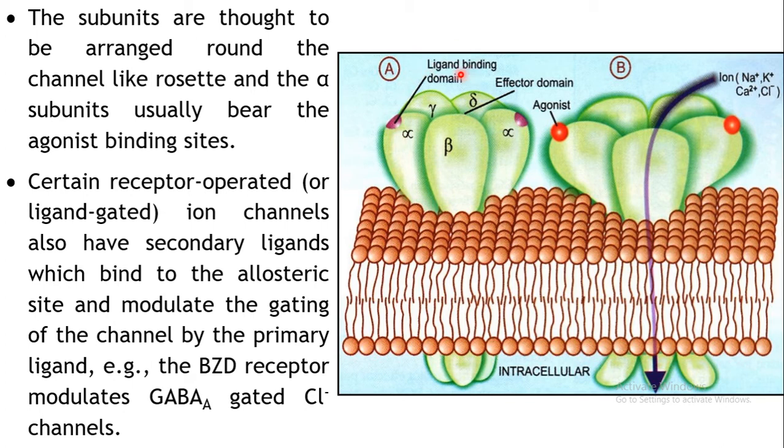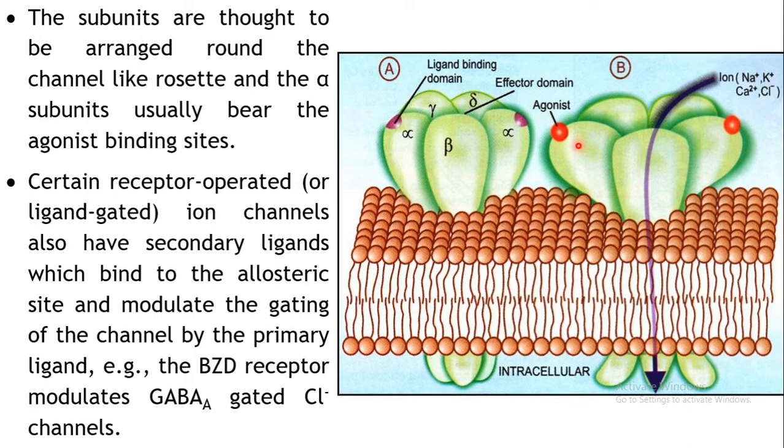As you can see over here, this is your ligand binding domain. So your drug can bind over here, and generally the binding site is present on the alpha subunit. Once the drug gets bound to this receptor, say you can see over here, an agonist has bound to the alpha subunit. So what has happened? It has produced some conformational changes. All these subunits which were held together, after binding of the agonist, all the 5 subunits have moved apart.